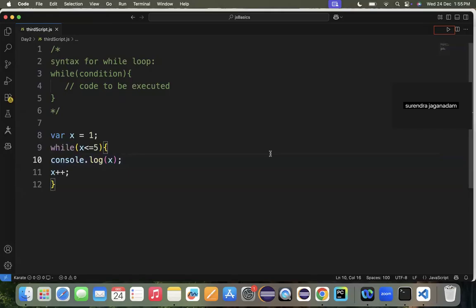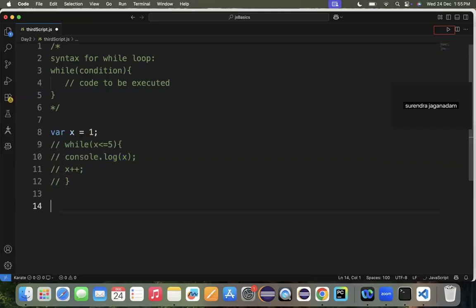So a while loop with a particular condition, you can define it and you can print as many values as you want. And of course, guys, if you remember, as part of the previous session, we used a for loop in printing the even numbers, right?